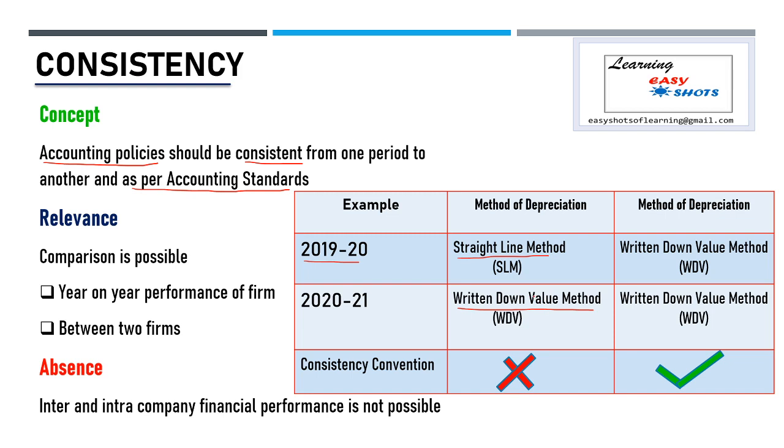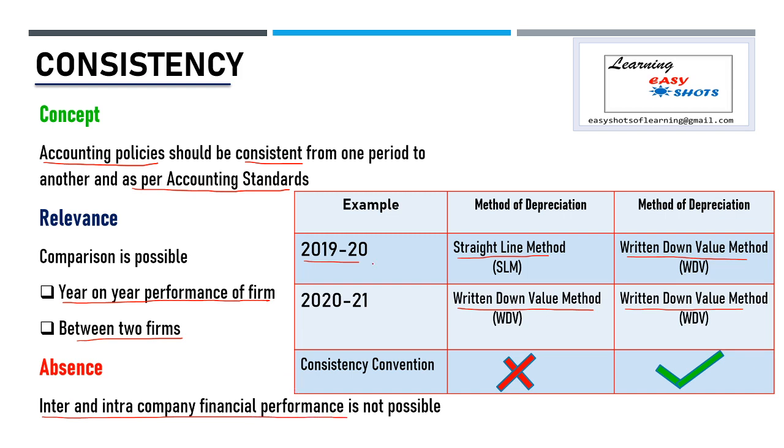But if we are consistent with our accounting policies and follow the same method of depreciation, that is WDV in 2019-20, and the same method in 2020-21, that is the WDV method, then we can compare the financial statements of these 2 years. So this convention tells us that comparison of the year on year performance of the firm and between two firms is only possible when our accounting policy is consistent. In the absence of this convention, inter and intra company financial performance comparison is not possible.